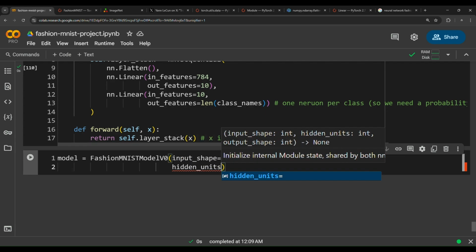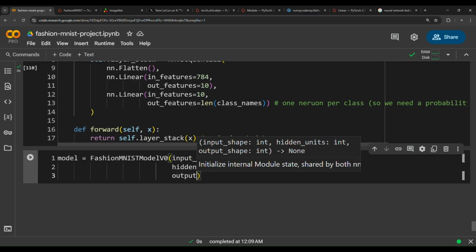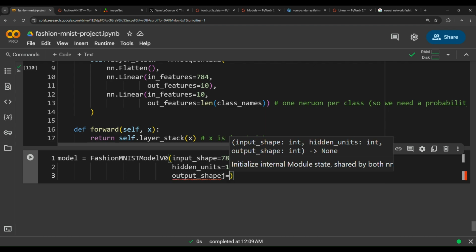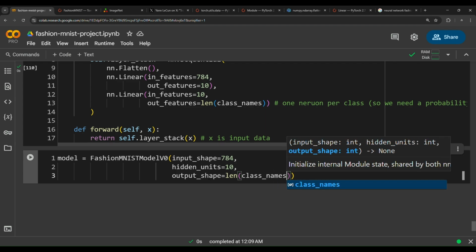And then hidden units. How many hidden units do we have? We have 10 hidden units. And then output shape equals 10. Well, you could make it the length of class names.